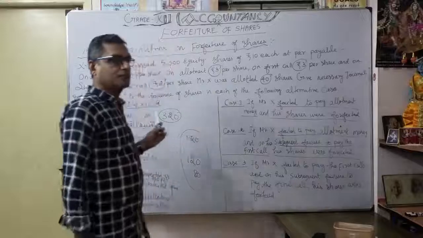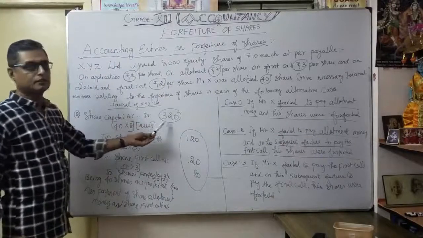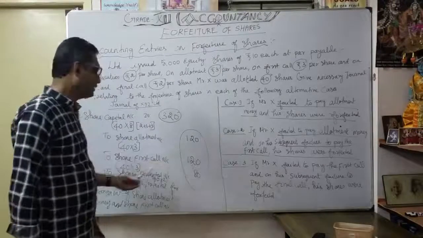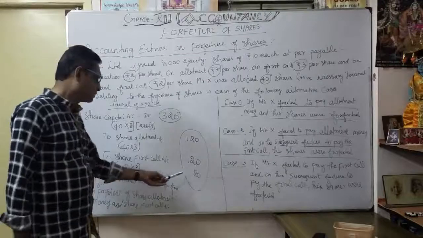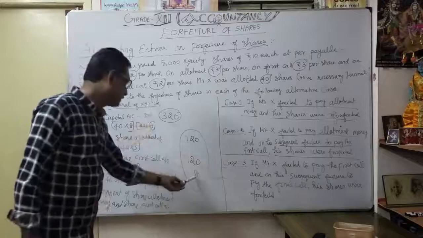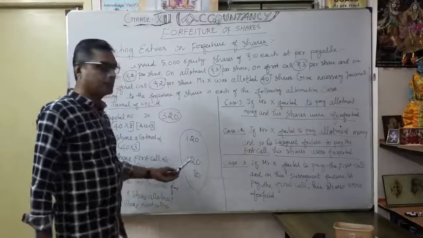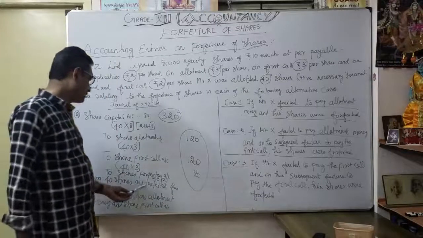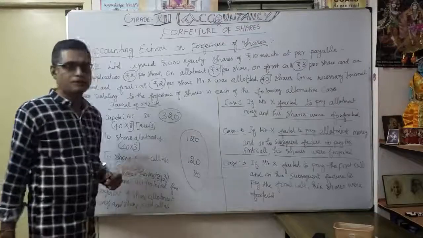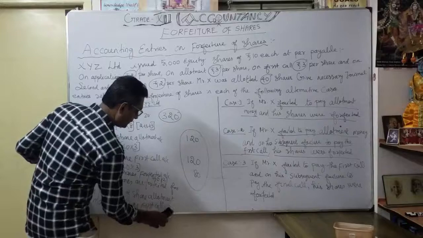For that we pass the journal entry: share capital account 320, 40 into 8. To share allotment account 120, to share first call account 120, then to shares forfeited account, the amount taken by the company. They paid only 2 rupees, 40 into 2, 80 rupees. The company took this over, that is why shares forfeited account. So the narration: 40 shares are forfeited for non-payment of share allotment money and share first call money.